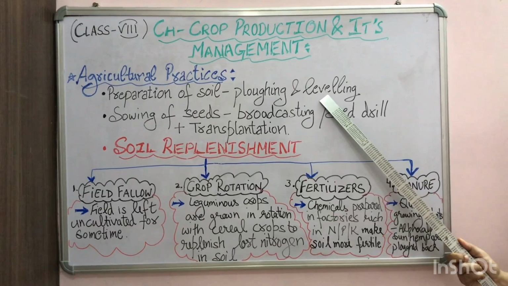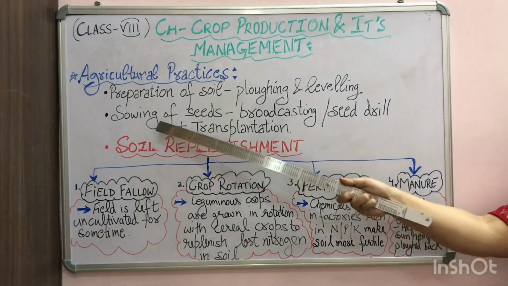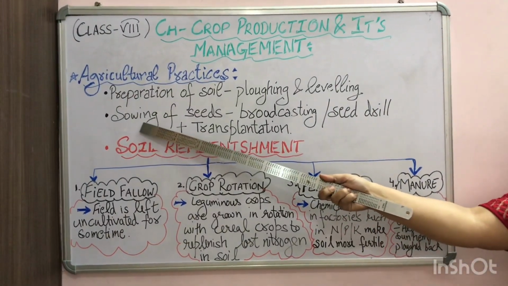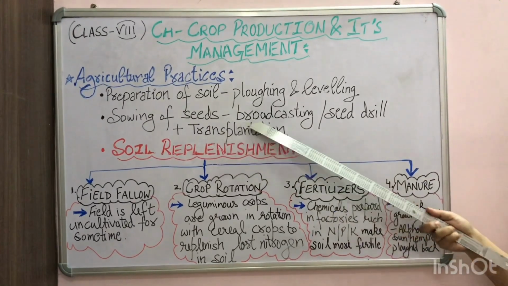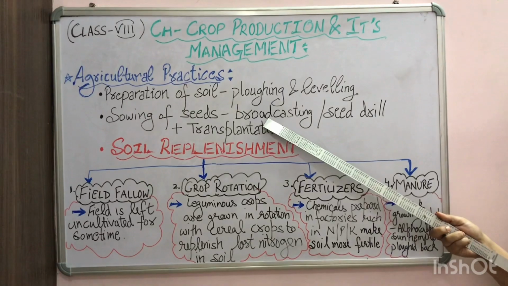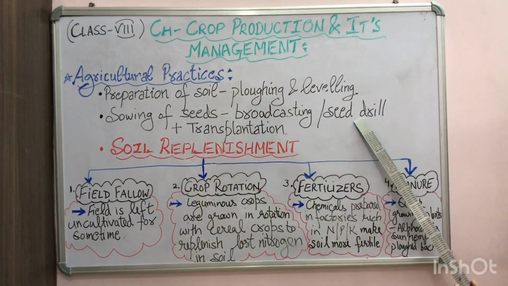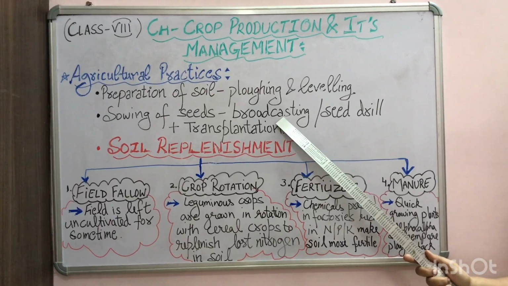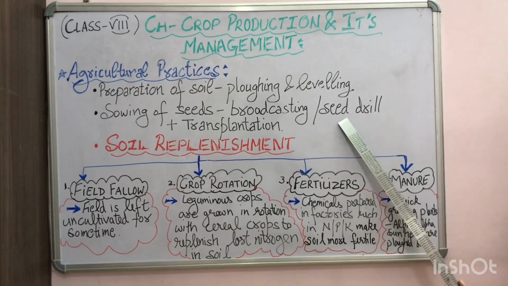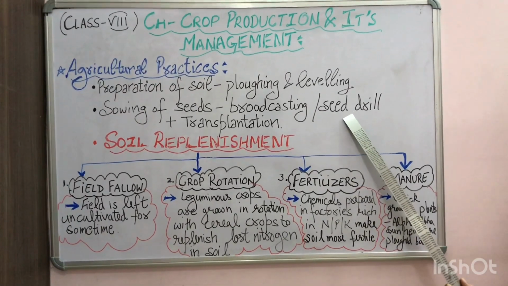After the preparation of the soil, the farmer goes for the second step, that is to sow the seeds. The sowing of the seeds is done either by broadcasting or by using a special equipment called a seed drill. Broadcasting means sowing the seeds manually, and a seed drill is a special equipment which is used to sow the